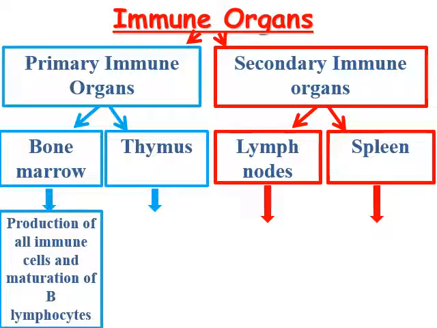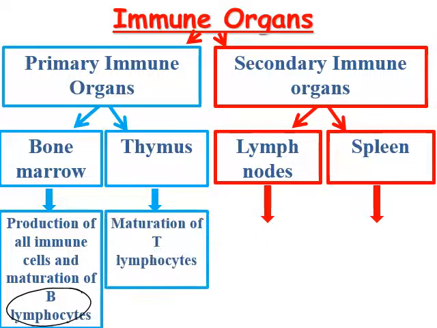Bone marrow: production of all immune cells, B and T lymphocytes, and responsible for the maturation of B lymphocytes. While the thymus is the site of maturation of T lymphocytes.